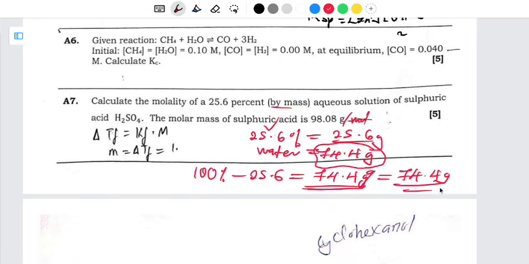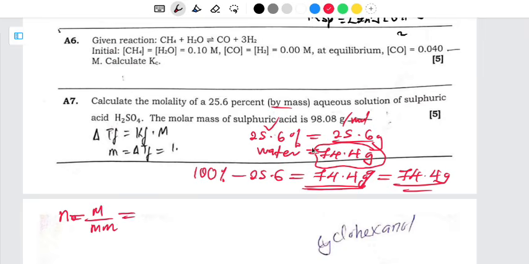So now for the first part, let's deal with finding the number of moles of sulfuric acid. Since we know that the percentage is the same as the mass, the number of moles is going to be equal to the mass divided by the molar mass.